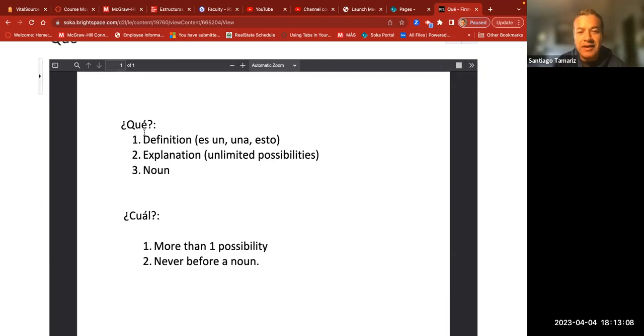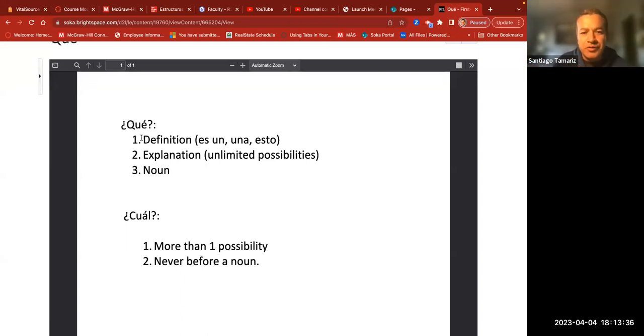It's going to be es if we're using singular. ¿Qué es un libro? We're going to use indefinite articles when talking about definitions. It's like in English. What is a book? We never say, what is the book? It sounds weird. What is a book? We're trying to define what is a book.